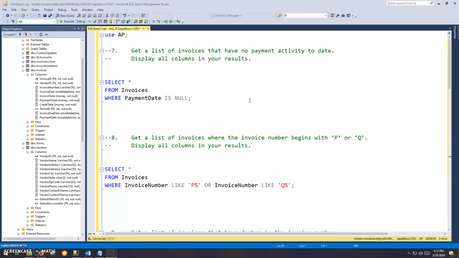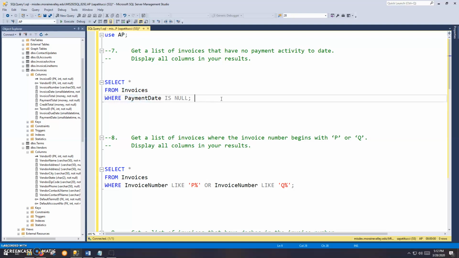Okay, so numbers 7 through 12 in this exercise are pretty straightforward, so I'm just going to whiz through them all in this one video. In number 7, we're asked to get a list of invoices that have no payment activity to date and display all columns. So we're going to select all from invoices where payment date is null.